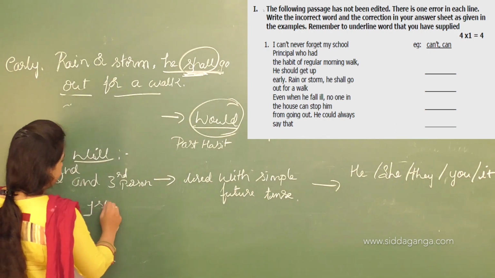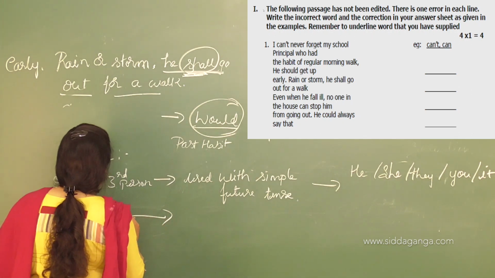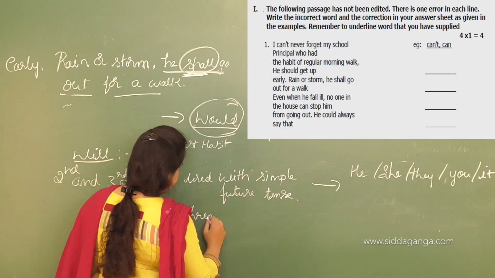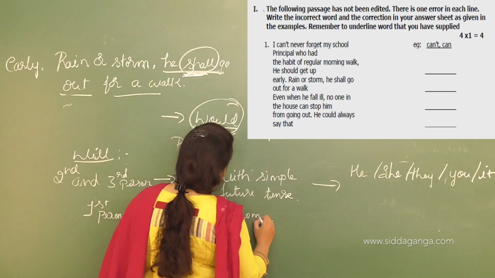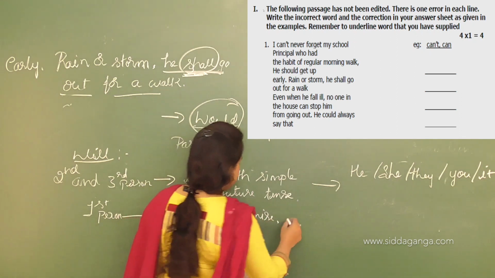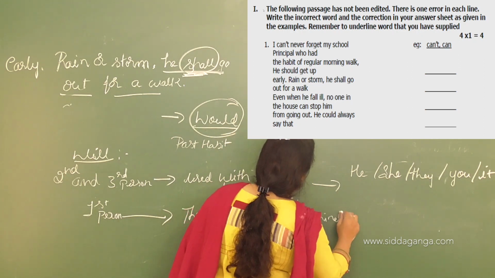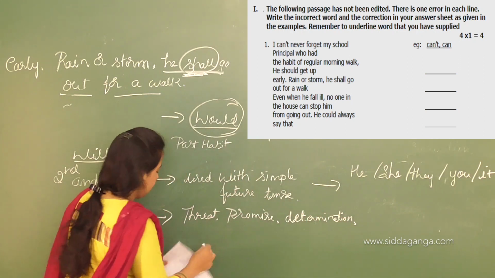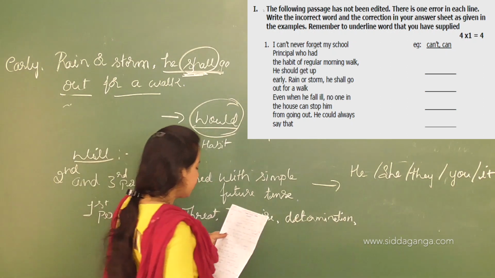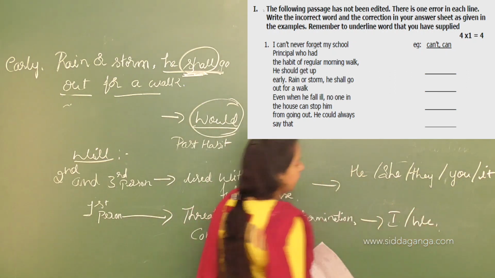So what about the first person, I and we? When will is used with the first person, I or we, it expresses threat, promise, determination, and command about a future action.